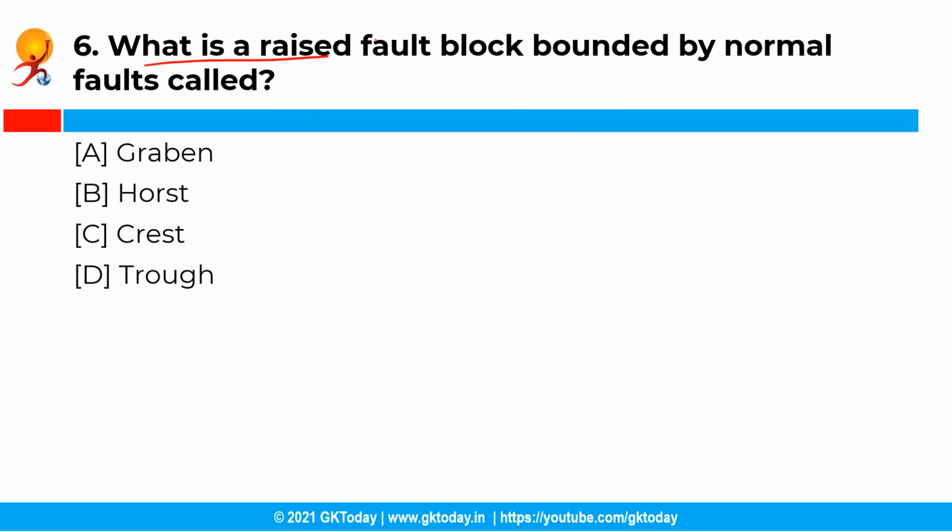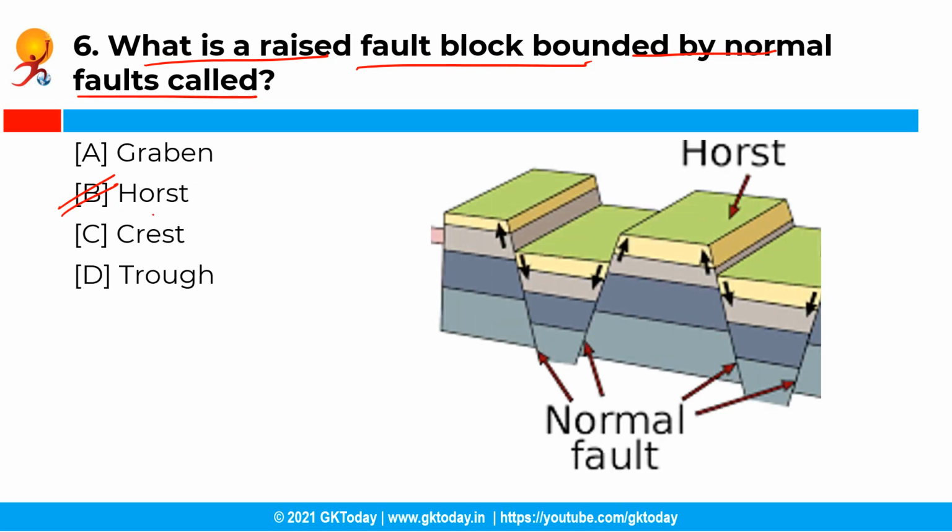Moving ahead with the next question. So what is a raised fault block bounded by normal faults called? Now you have the following options, and the correct answer is option B, that is Horst. See, Horst is a raised fault block bounded by normal faults, and the word Horst in Dutch and German means heap. So it is a raised block of Earth's crust that has been lifted, and it is a tectonic landform.